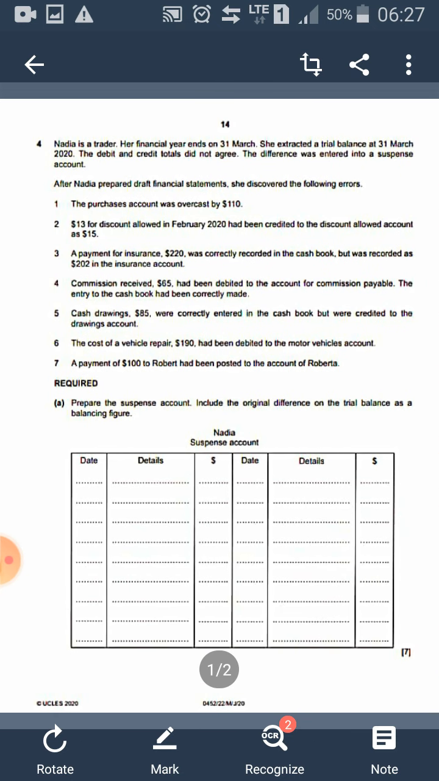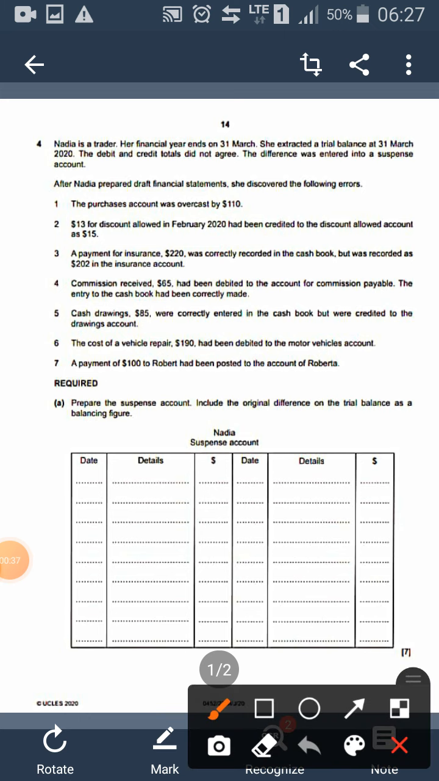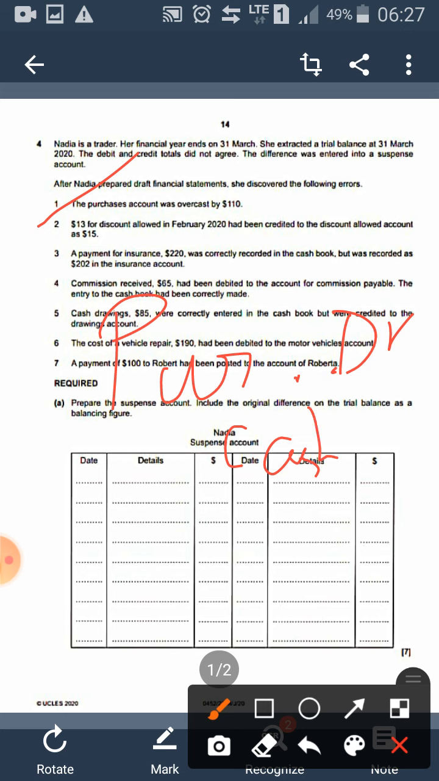Okay. So the first question which they are asking is, purchases account was overcast by 110. You know purchases. The normal entry is purchases debit and cash credit or creditor credit, whoever it is. Yes. And now it has been overcast. Overcast means ज़्यादा हो गया है.